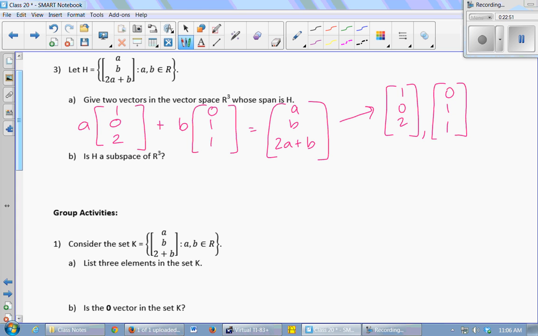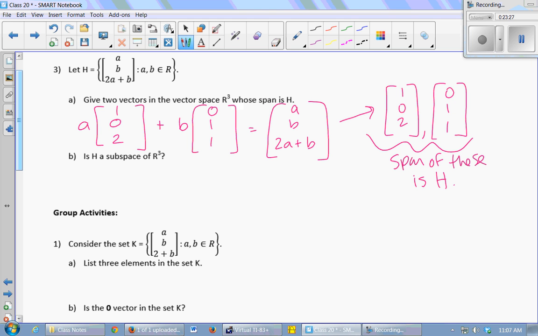Okay. Yeah, any multiple of those would also work. This is not a unique answer. There are other sets of 2 vectors whose span would be H. But the span of these guys is H. Okay. And these 2 elements, 1, 0, 2 and 0, 1, 1, they're part of R3, right?